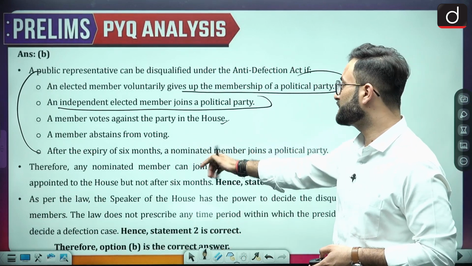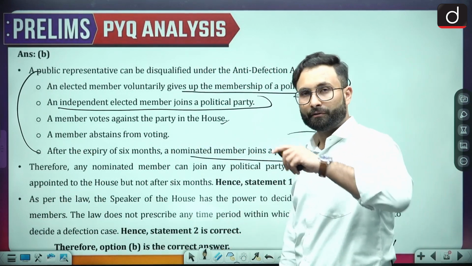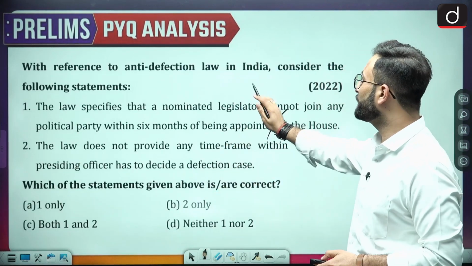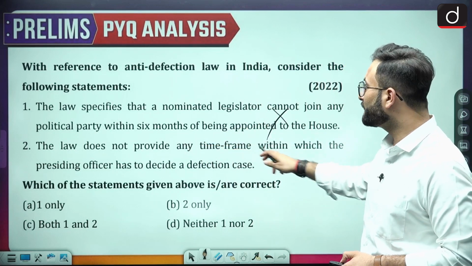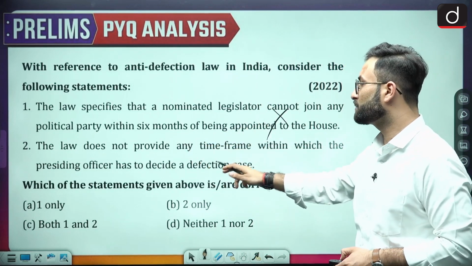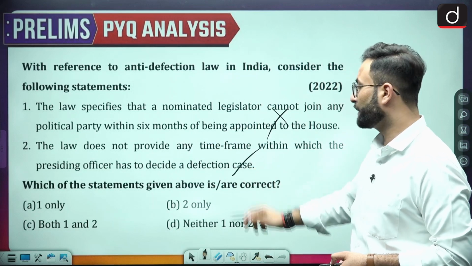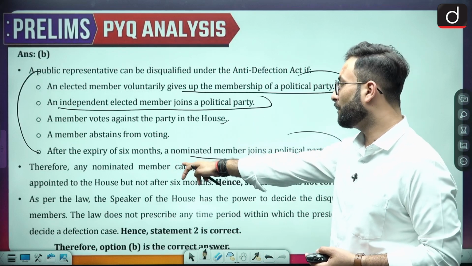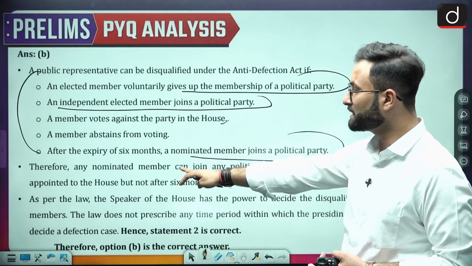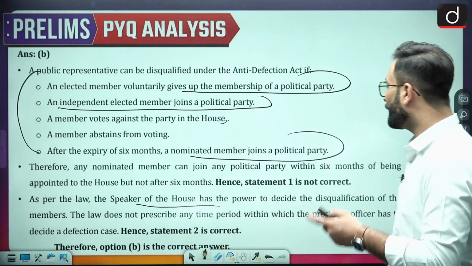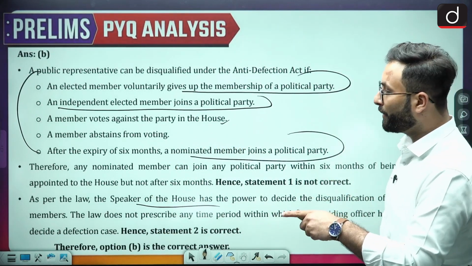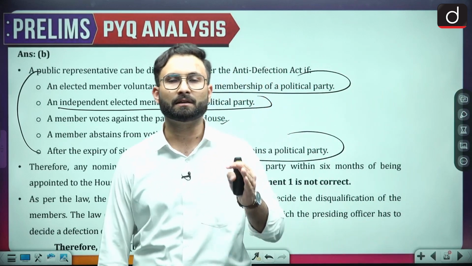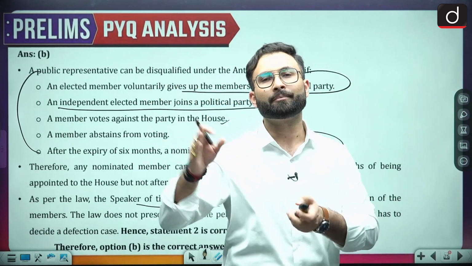After the expiry of 6 months, a nominated member joins the political party. Within 6 months he can join, after that he cannot. So here you can see statement 1 is wrong. The law does not provide any time frame within which the presiding officer has to decide on the defection case. Now that is perfectly right. So option B is your right answer. Therefore any nominated member can join the political party within the 6 months. As per the law, the Speaker of the House has the power to decide on the disqualification of the members. The law does not prescribe any time period. So the final authority with respect to the disqualification under the anti-defection law lies with the Speaker.